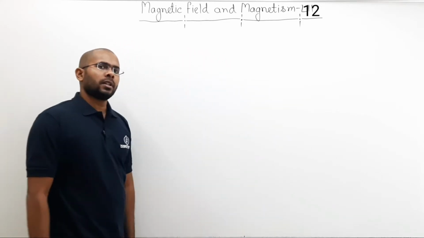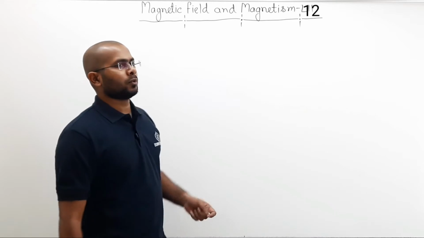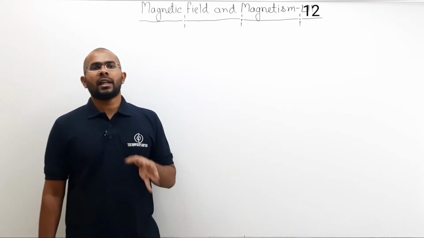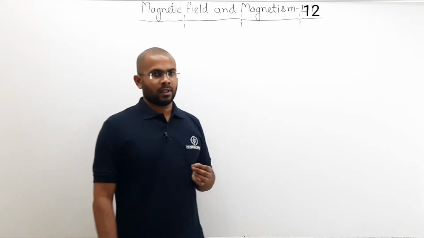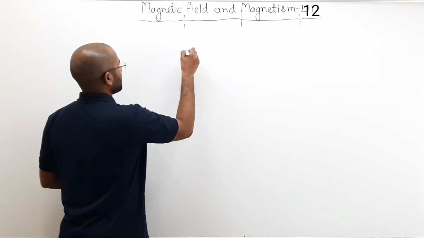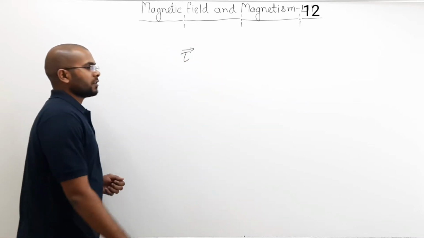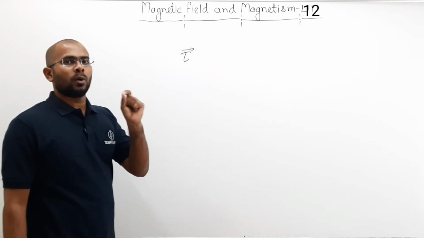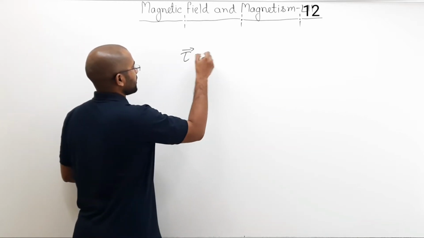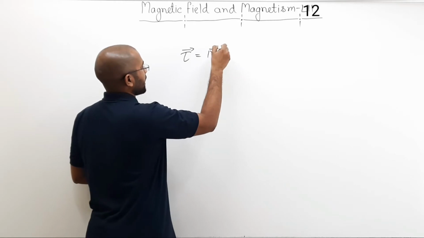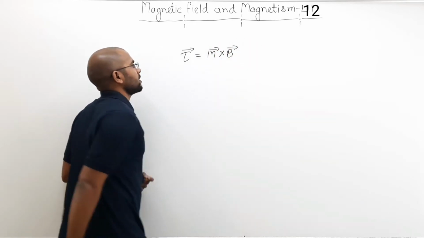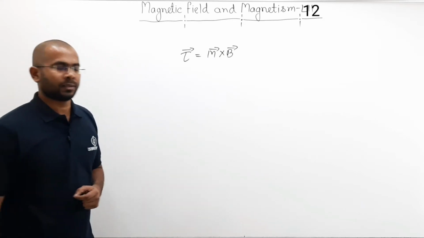If you remember, in the last lecture we talked about what would happen if I place a magnetic dipole in an external magnetic field. If I take a magnetic dipole of dipole moment m vector, the first thing we saw is that the dipole will experience some torque, and the torque experienced by that dipole may be written as magnetic moment cross product with the external uniform field.